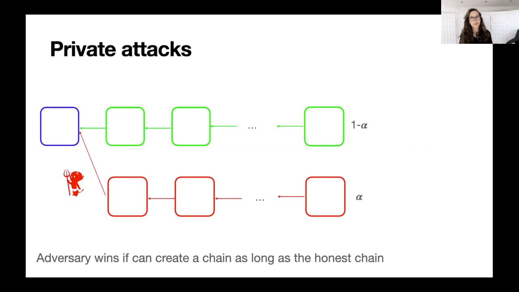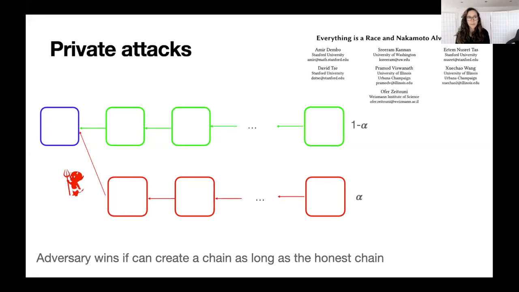So it's clear that if alpha is less than 1/2, this attack will not be successful after some time. Oh, sorry, I forgot to say that the attack is successful only if the adversary managed to create a chain that is longer than the honest chain. So again, if the adversary has less power than the honest chain, this will become very unlikely as time passes. And what we are interested in our analysis is computing these parameters that tell us after how long the private attack becomes very unlikely to succeed.